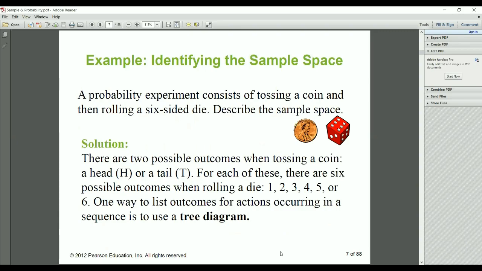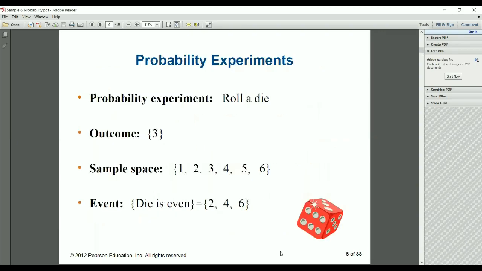So this is an example of probability experiments. Rolling a die, so my outcome is 3, but sample space is what, उस die में कितनी possibilities हैं, so that is 1, 2, 3, 4, 5, 6. Event: अब I am choosing the event, I want all the even numbers. So what are all the even numbers? सबको even number odd numbers पता है? So there are only 3 possibilities of the even number, that is 2, 4 and 6. So event is 2, 4, 6.